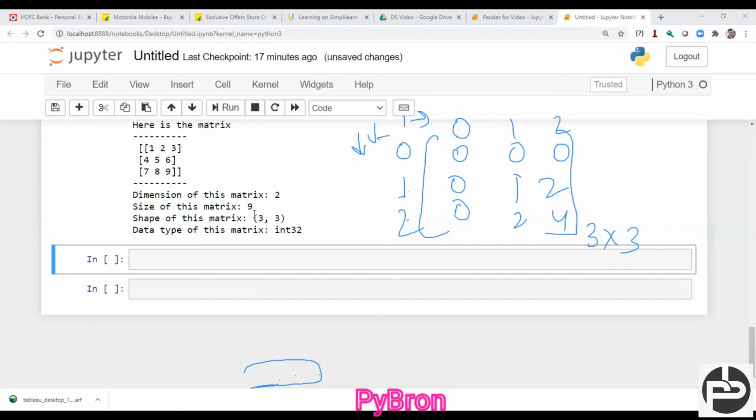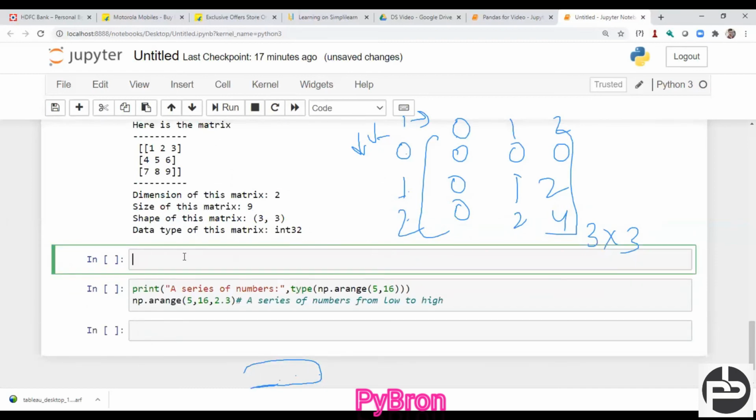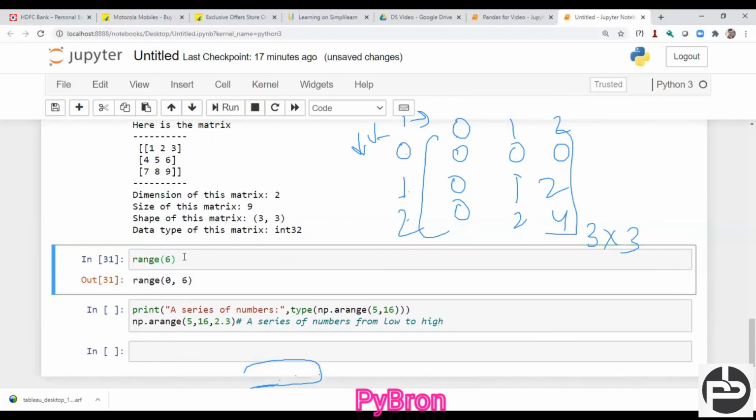Okay, now let's suppose what I'm going to do. Try to understand. Before arange, I would like to show you what the range function is doing. The range function basically gives me numbers between 0 and that limit. In case of the range function, it always returns integers.